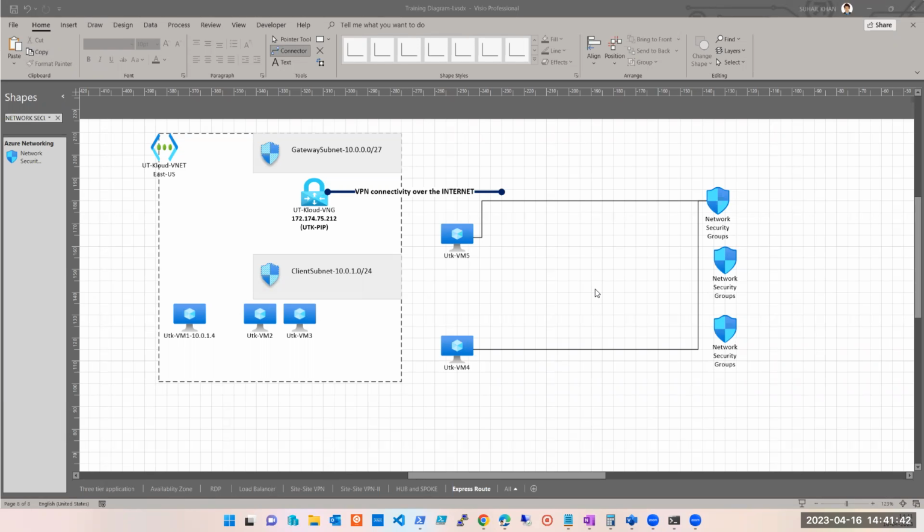Why would you connect it to gateway subnet? Gateway subnet का पर्पस ही completely अलग होता है. ये जो आपको मशीन कंट्रोल वगैरह करना है, ये आपके वर्चुअल मशीन्स के लिए या आपके रिसोर्सेज के लिए. Can you have any resource in gateway subnet? No, it is like the front face of your entire network. Like how you have the default gateway for a system. Can you have any storage account? Can you have any virtual machine? Can you have anything on gateway subnet? No, it is like the front face, like the public IP front face in a load balancer.